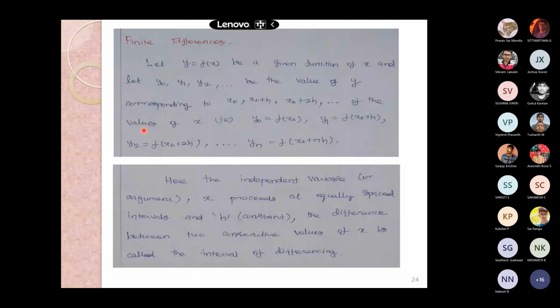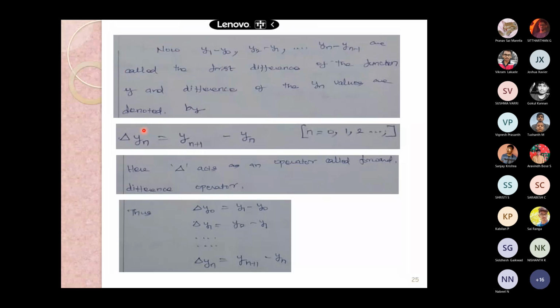Now, y1 minus y0. Please cope up with these slides. This would be beneficial for the various vocabularies or nomenclatures related to interpolation, along with the terminologies in Newton's forward and backward interpolations, and for unequal intervals, these vocabularies are essential.